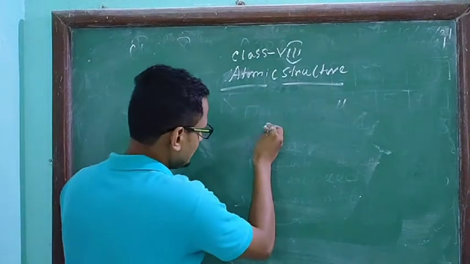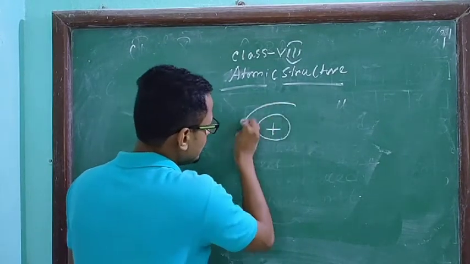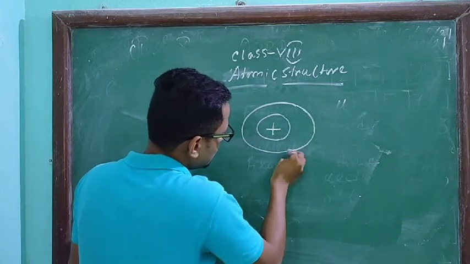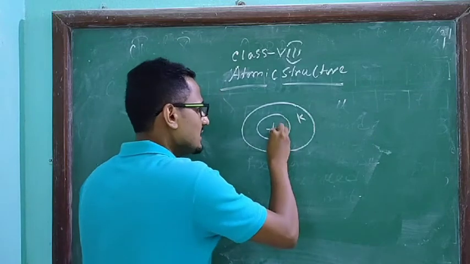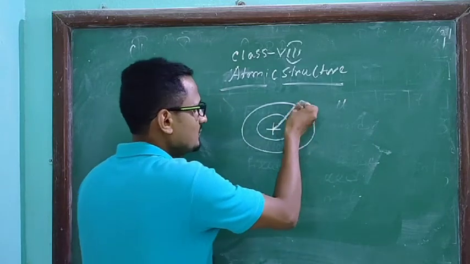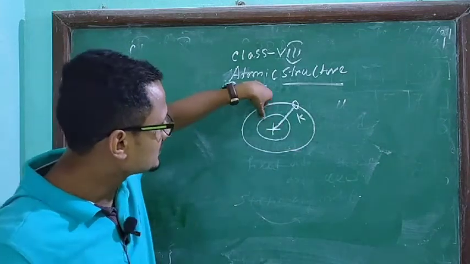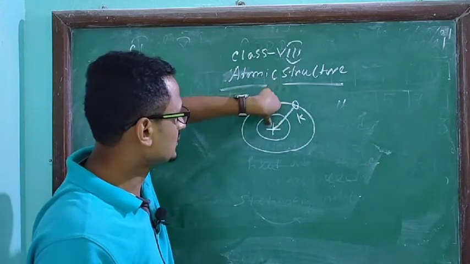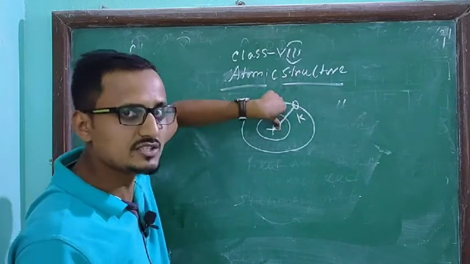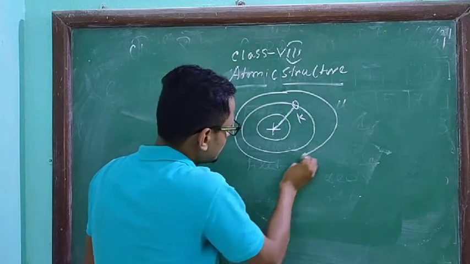Now, I'm just explaining this point. This is the nucleus, and in different orbits, electrons will revolve. So this orbit is the first orbit, whose radius will be like this. If one electron is present in this orbit, the radius will be the distance from the center of the nucleus. So the radius of the K orbit is this one. This is fixed.